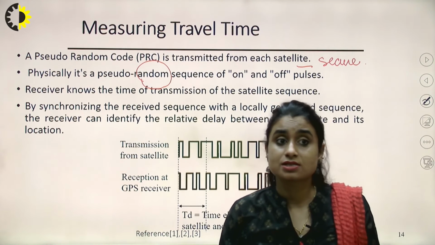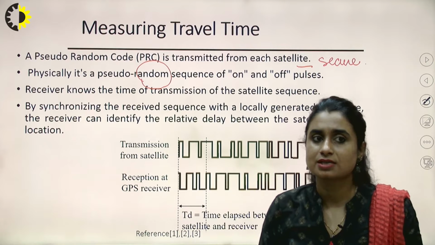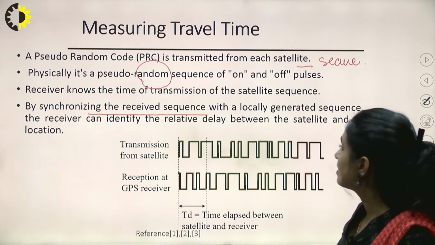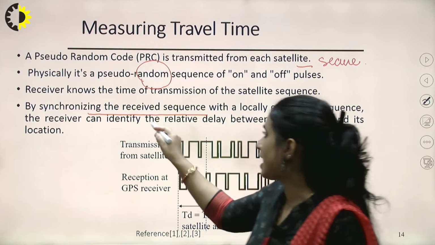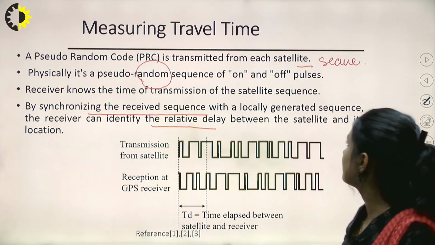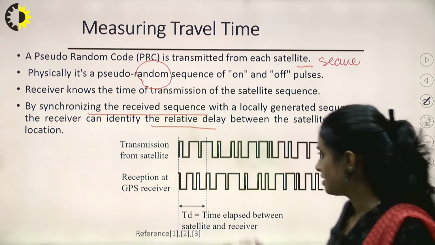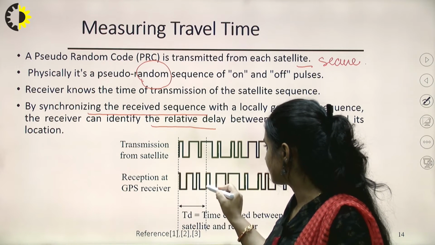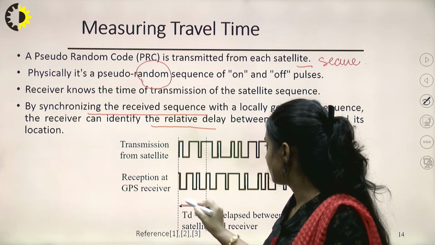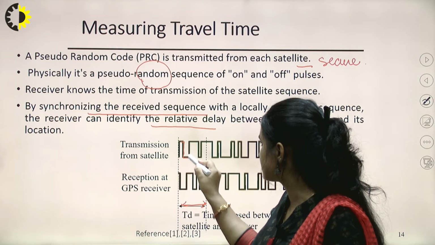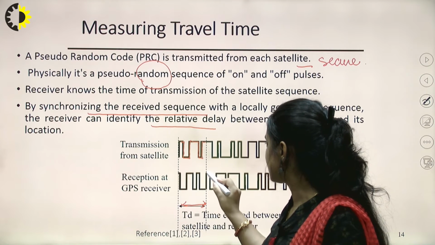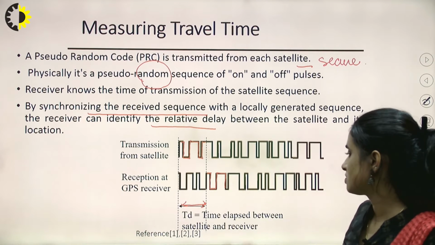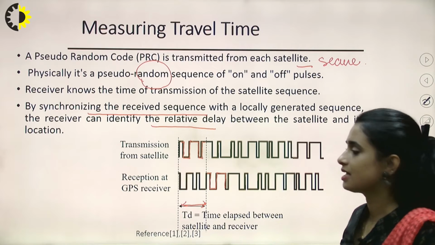Now the receiver knows the time of transition of the satellite sequence. By synchronizing the received sequence with a locally generated sequence, the receiver can identify the relative delay between the satellite and its location. Suppose it was transmitted here, but it was received like this with this much delay. We can see this sequence starting here. So this much is the delay which was observed.